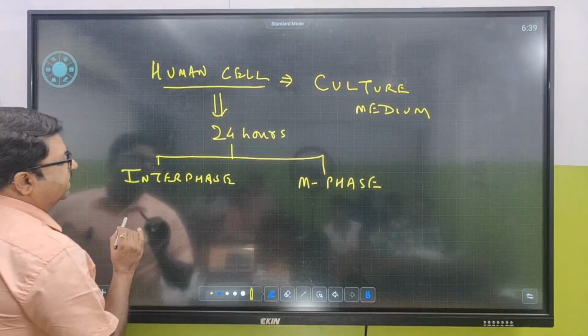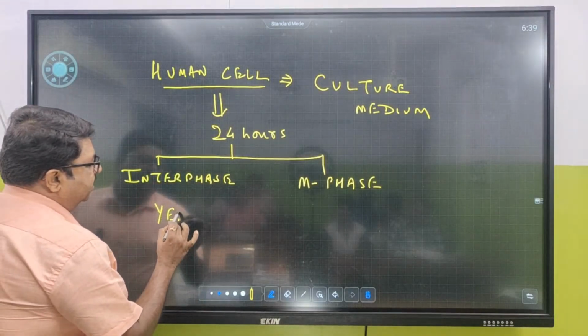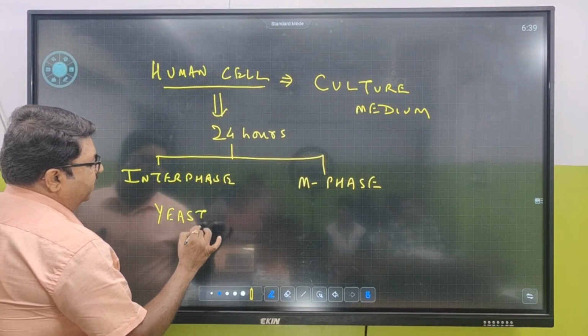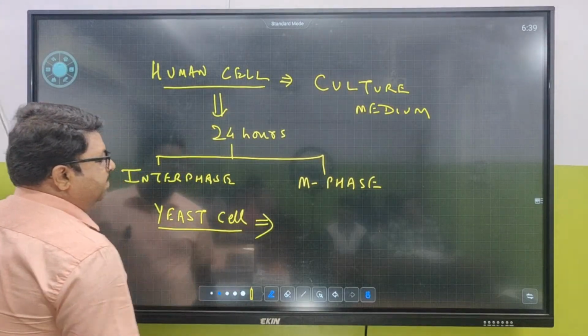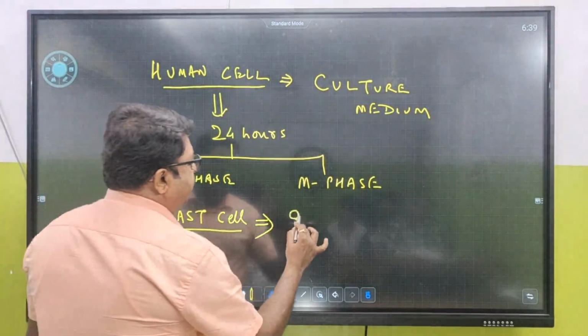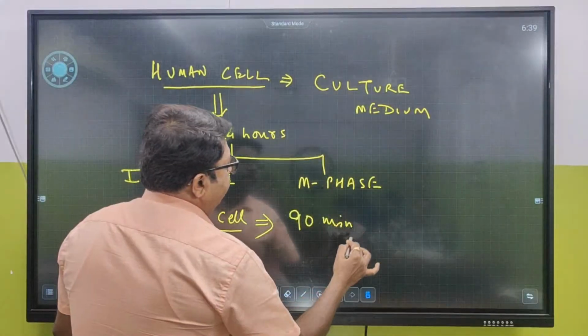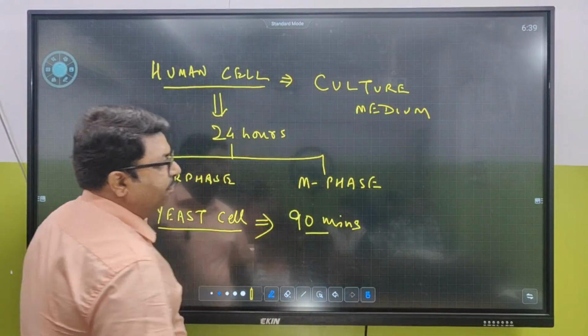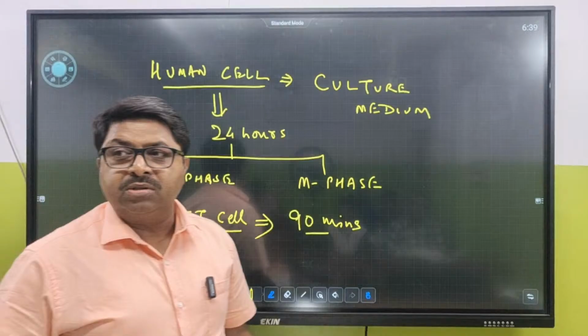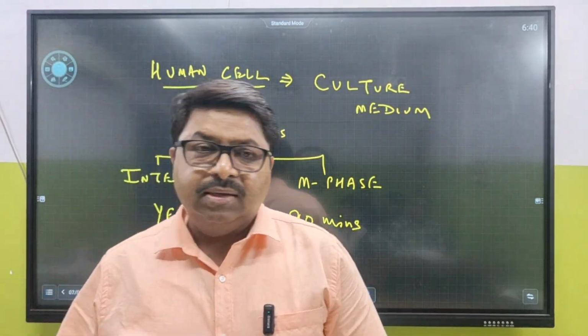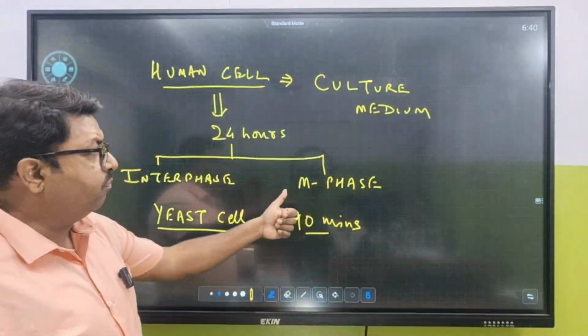In NCERT, they have given another example of yeast cell. In culture medium, the time taken for the yeast cell to divide is 90 minutes. And mind you, as NCERT is everything for us, we have to go by that.